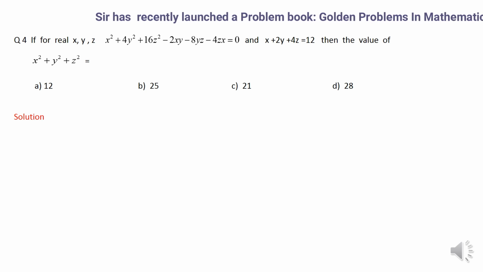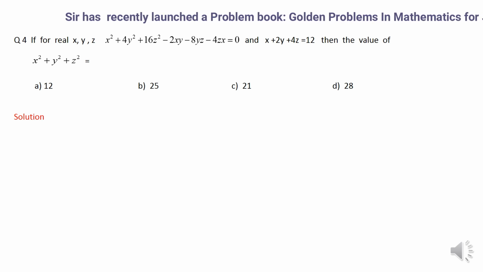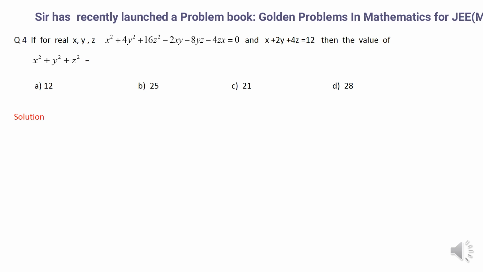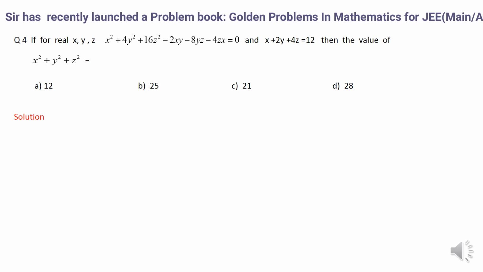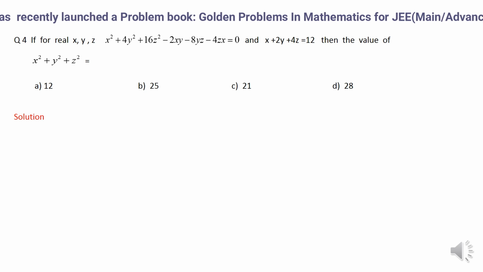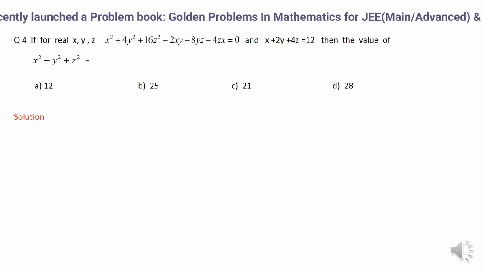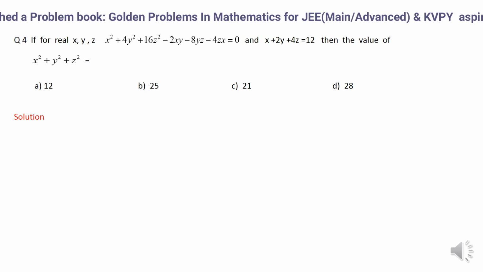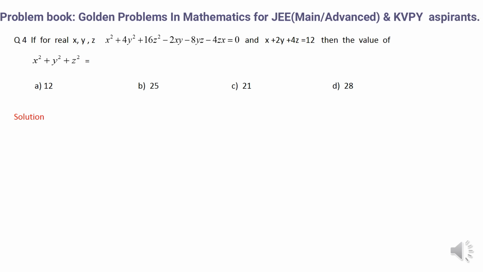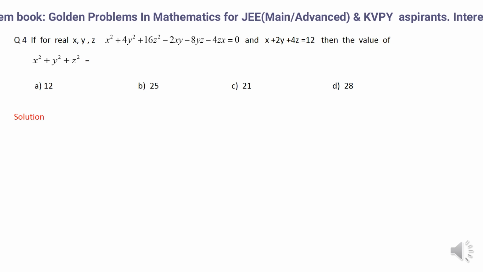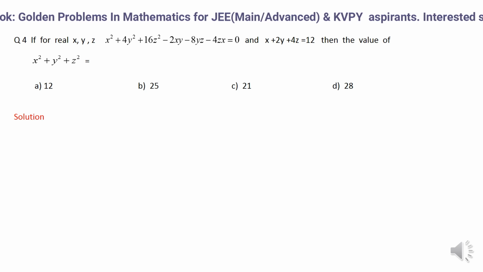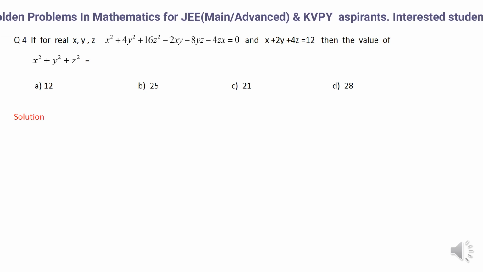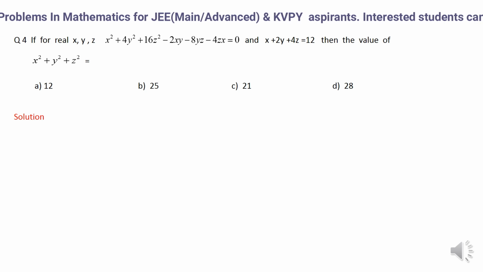Now, since we are having three variables over here, the general perception says that to find the values of three variables you must have three equations, but here we are just given two equations. So how to find the exact values of x, y, z so as to get x square plus y square plus z square? It seems to be a little difficult, but if I just put a as x,